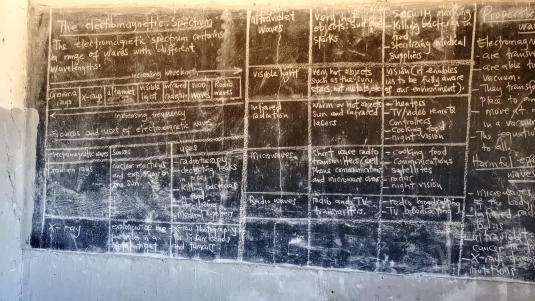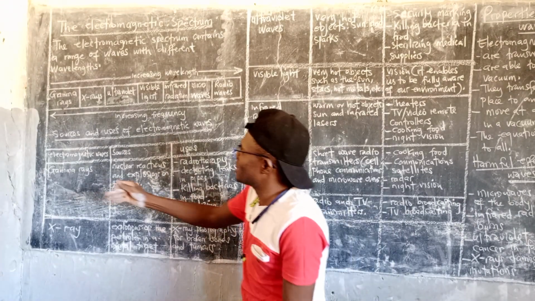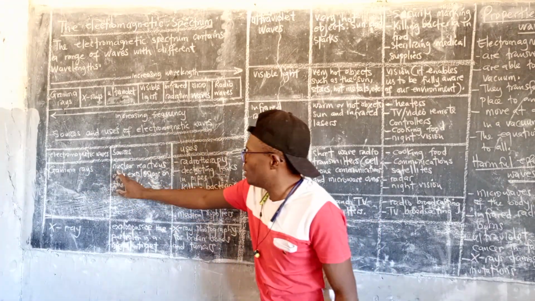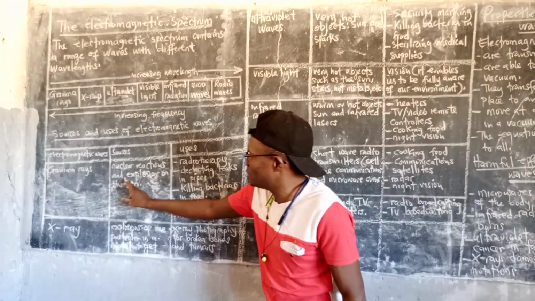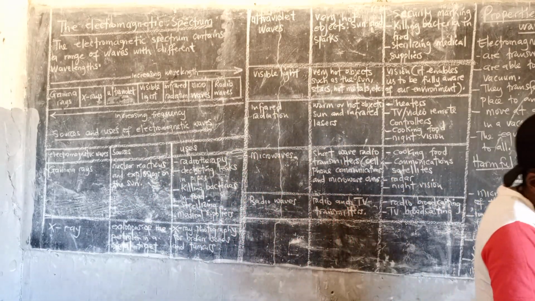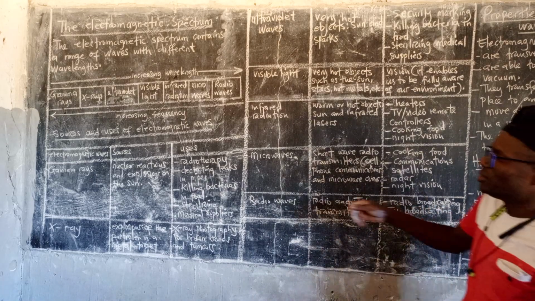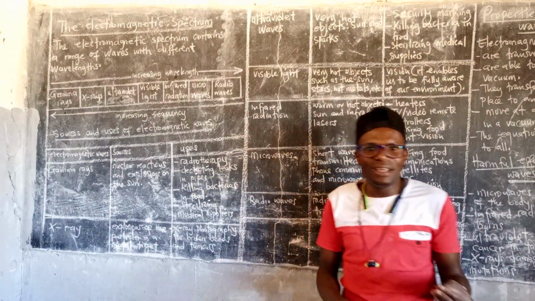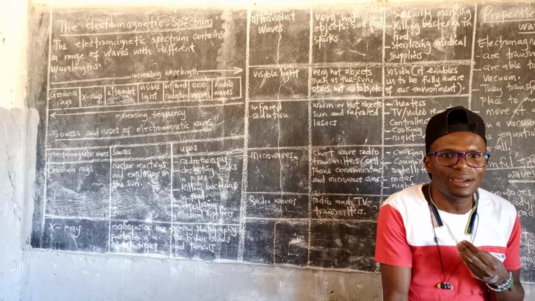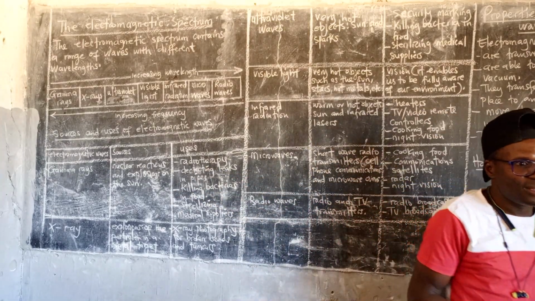Okay. Now we look at the gamma rays. Where does gamma ray come from? It comes from nuclear reactions and explosions on the sun. That is the source. That's where it comes from. Then where is it used? It is used in radiotherapy. There is chemotherapy, physiotherapy, radiotherapy. Radiotherapy involves what? Treating of what?